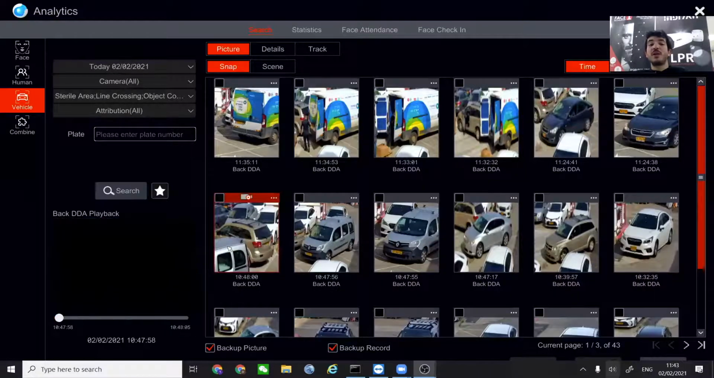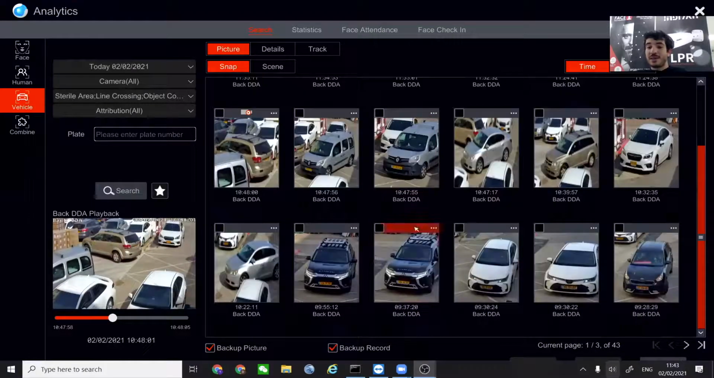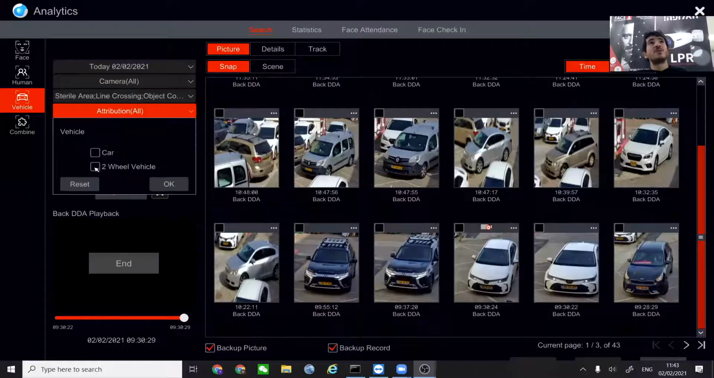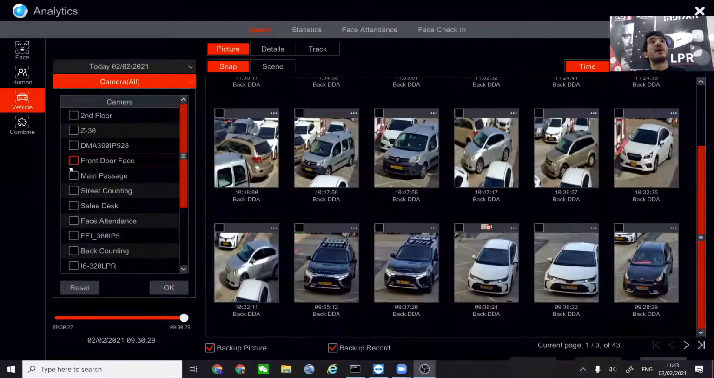Even though there are a lot of parked vehicles all around it, the camera can detect that the car is moving, and we won't see the parked vehicles because those are actually false alarms. You can also search for a two-wheel vehicle, and for that case, I'm going to choose another